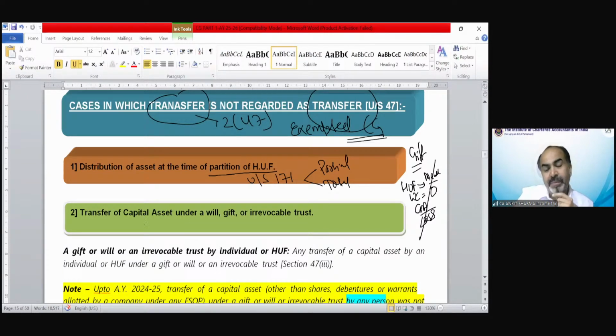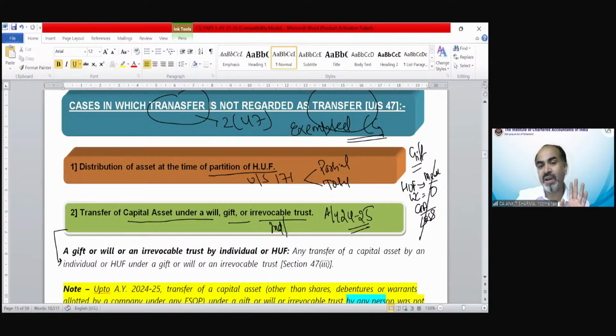Now there is point number 2, which also has some amendment. Transfer of a capital asset under a will, gift or irrevocable trust. That is again relinquishment. If you transfer your asset as a gift, or as a will, or as an irrevocable trust, then there would be no transfer. This is as per assessment year 24-25. But now this has been changed. There is an amendment in this provision.